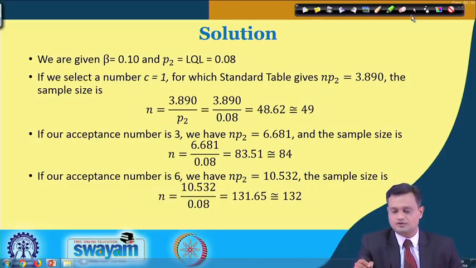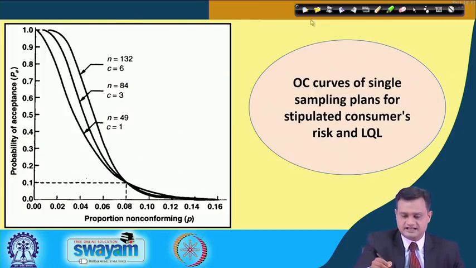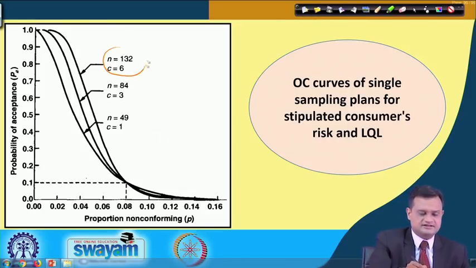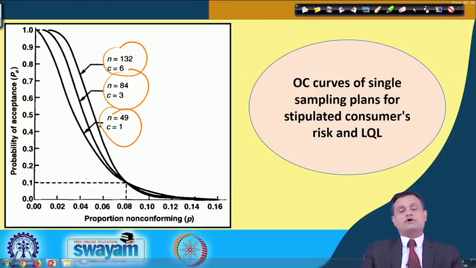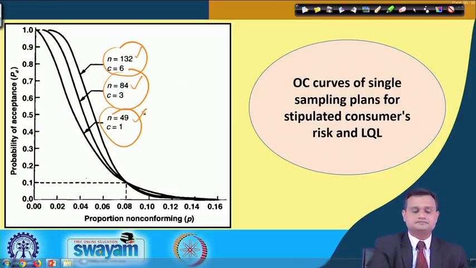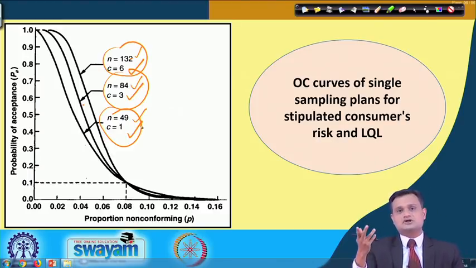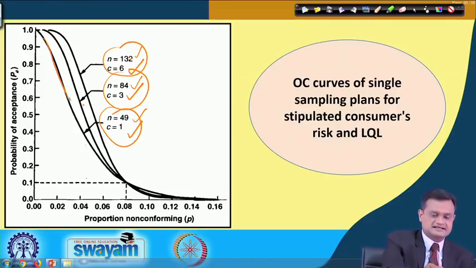So finally you can figure out an acceptance sampling plan for single sampling with n is equal to 132, n is equal to 84, n is equal to 49, and what do you see here? My sample size is reducing, this is 132, this is 84, this is 49, but simultaneously my value of C is also reducing, and you will find that the combination of these two is giving me a better discriminatory power.